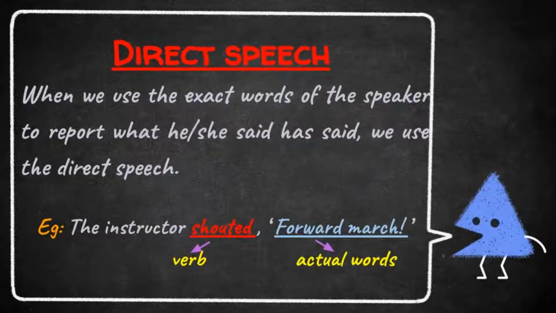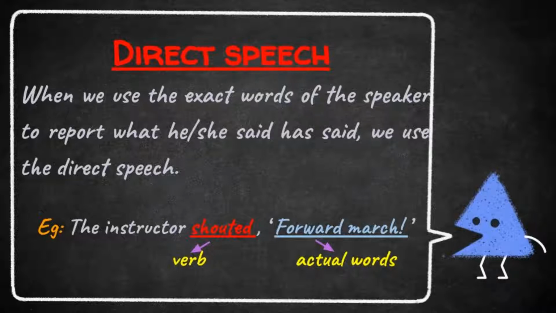What do you mean by direct speech? When we use the exact words of the speaker to report what he or she has said, it is known as direct speech. It means there is no change of the words. There is no change of the speaker's words. That is known as direct speech. It means we can say directly and there is no change of speaker's words while writing.